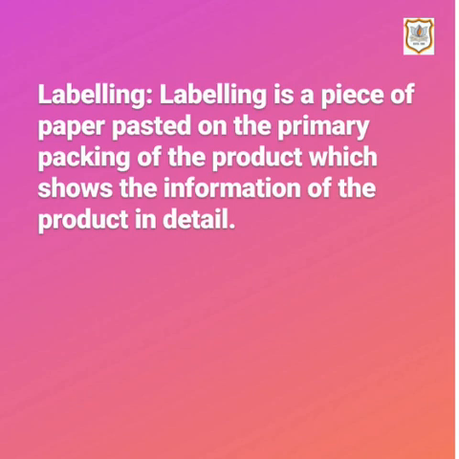Labeling is a piece of paper pasted on the primary packing of the product which shows the information of the product in detail. So we all have a rough idea about the word labeling. Labeling is a piece of paper that is printed on the product which shows all kinds of information like ingredients, price, date of manufacturing, weight, expiry date. All such information is printed on that packing. So each and every piece of information is given on that labeling.